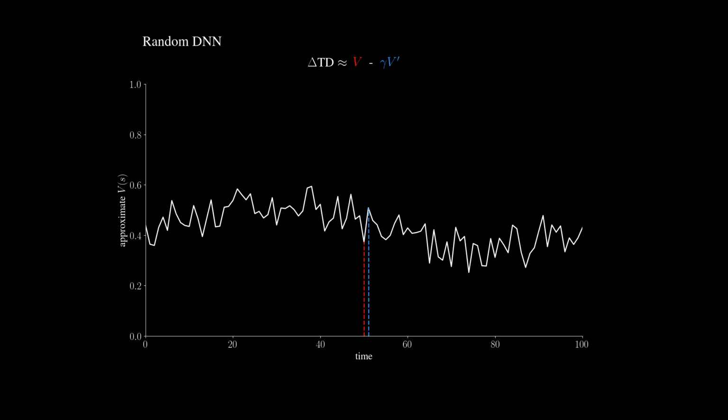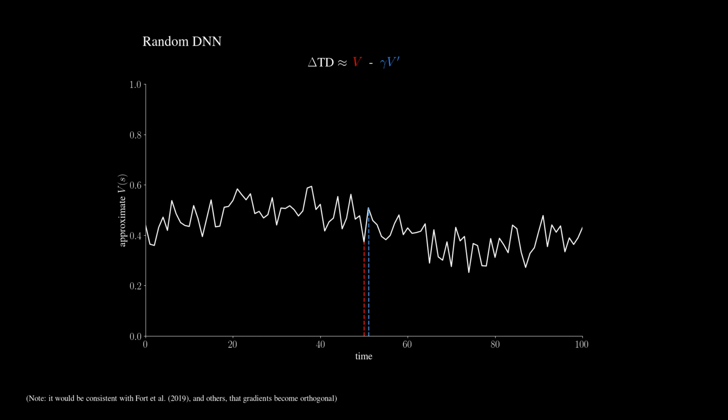Well, it will try to correlate its inputs with the next target, v prime, but on a larger scale, none of the targets are ever correlated, at least at initialization. In deep learning, when inputs and outputs aren't correlated, gradients tend to become orthogonal. So what we're probably seeing here is that TD0, in a way, pushes gradients to become orthogonal.